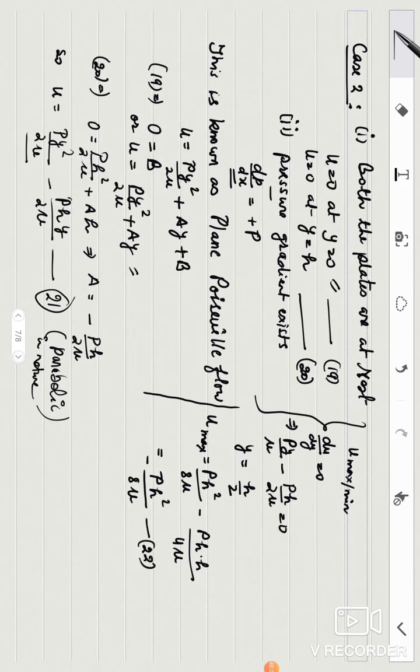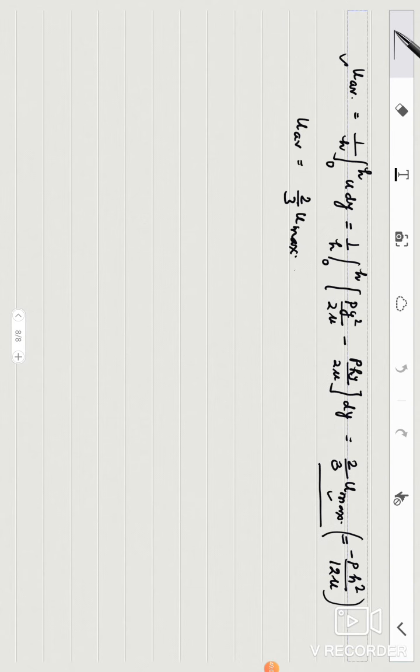So now we are at 23. This may also be used, you may give it number 23, and this is 24. Okay, this is u average. You may get the u flux: multiply u average by h and you will get the u flux.